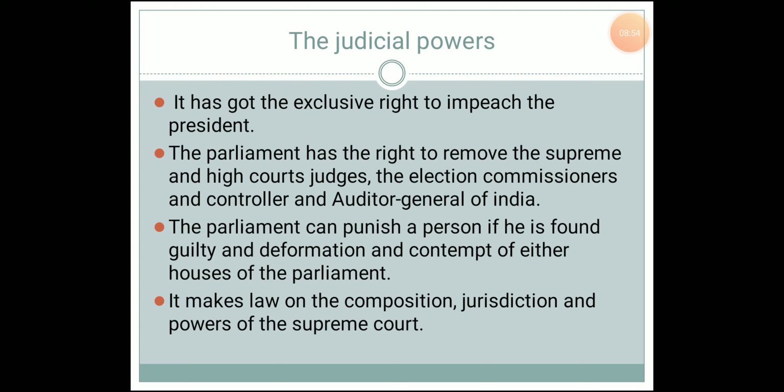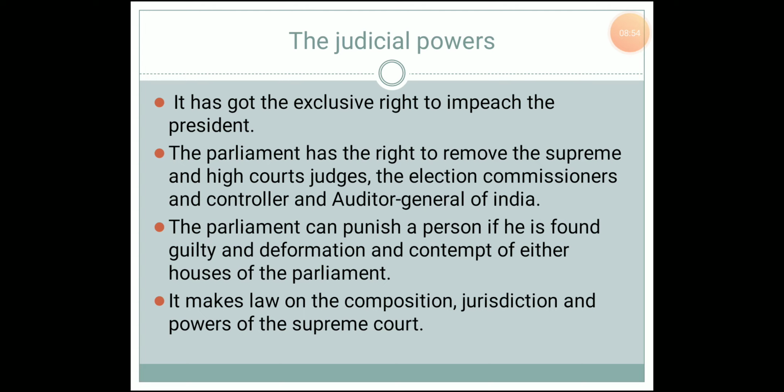And other officers like the judges of the Supreme Court and the High Courts, election commissioners and the Comptroller and Auditor General of India can be removed by the Union government in the same method. The third one is that if any person violates the rules of conduct of the Parliament, such a person can be punished by the Union Parliament.